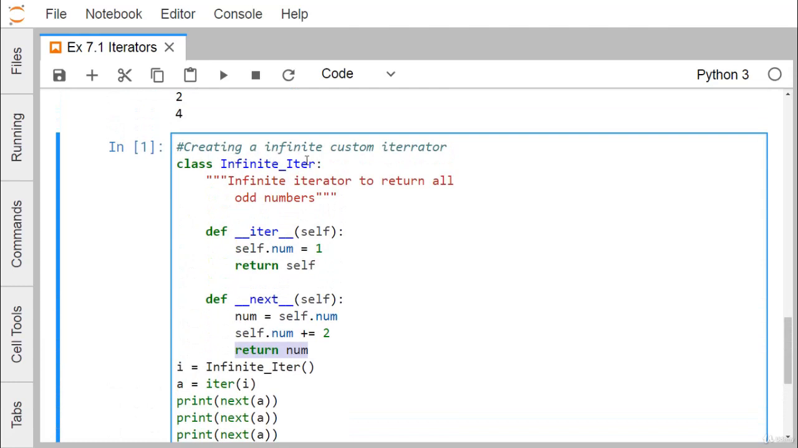The name of the class has been given accordingly. From this demonstration, you are getting the idea of how an iterator can play its role in our Python programming.